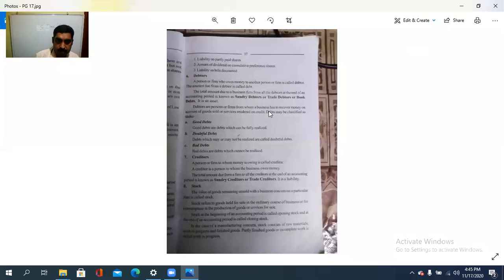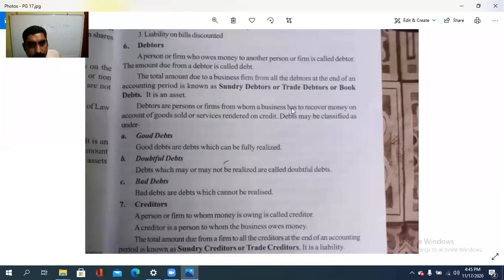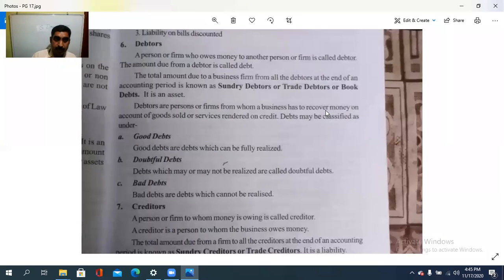So, debtors. A person or a firm who owes money to another person or a firm is called the debtor. ഒരു വ്യക്തി അല്ലെ ഒരു ഫേം മറ്റൊരു വ്യക്തി അല്ലെ മറ്റൊരു ഫേമിന് കൊടുക്കാനുള്ള എമൗണ്ട് who owes the money to another, that is the debtor. The amount due from a debtor is called the debt.